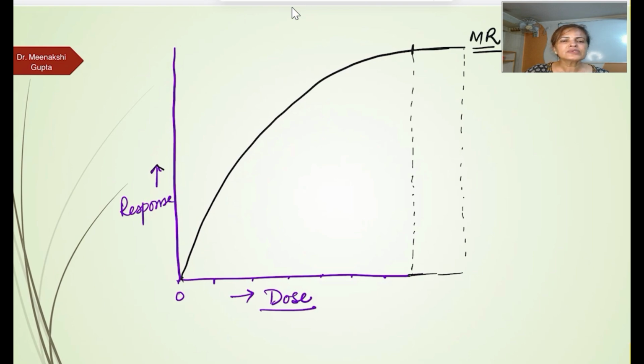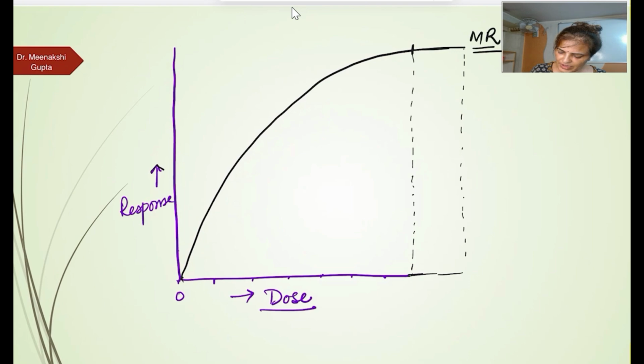Right? So this is a dose response curve, or we can say the quantitative or graded dose response curve, because we have graded the dose here. Now what are the limitations of this curve?